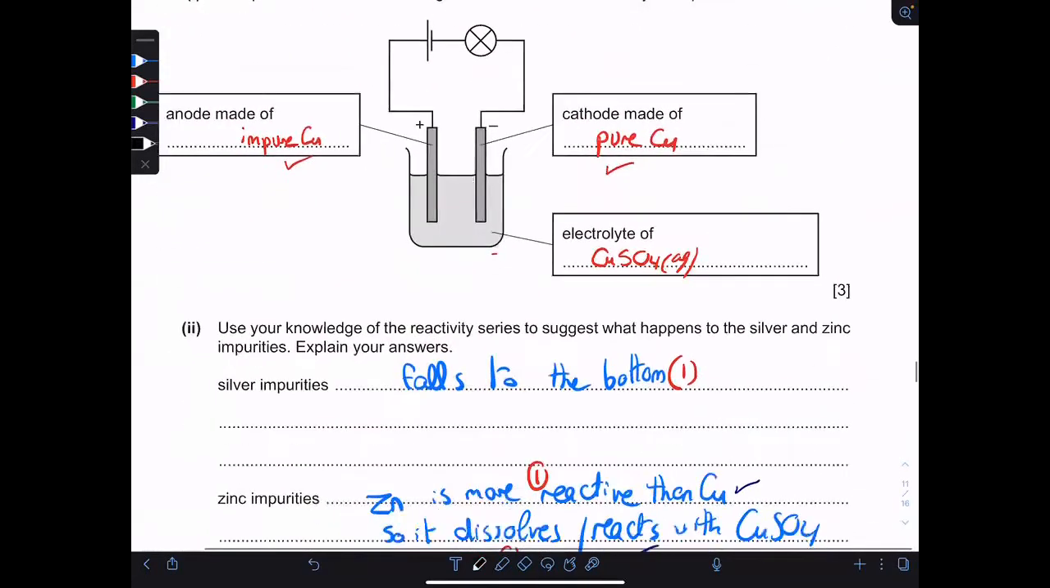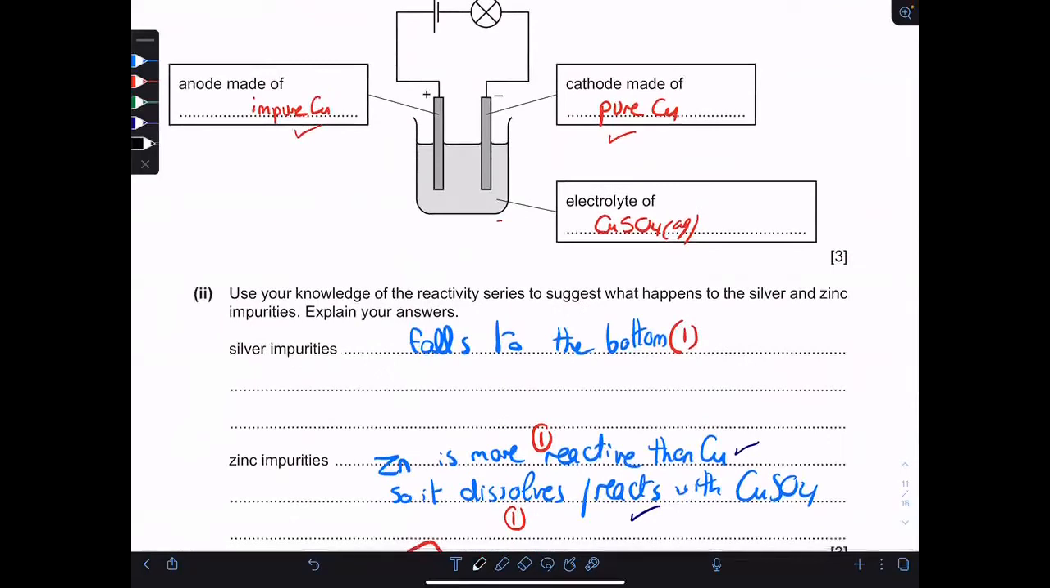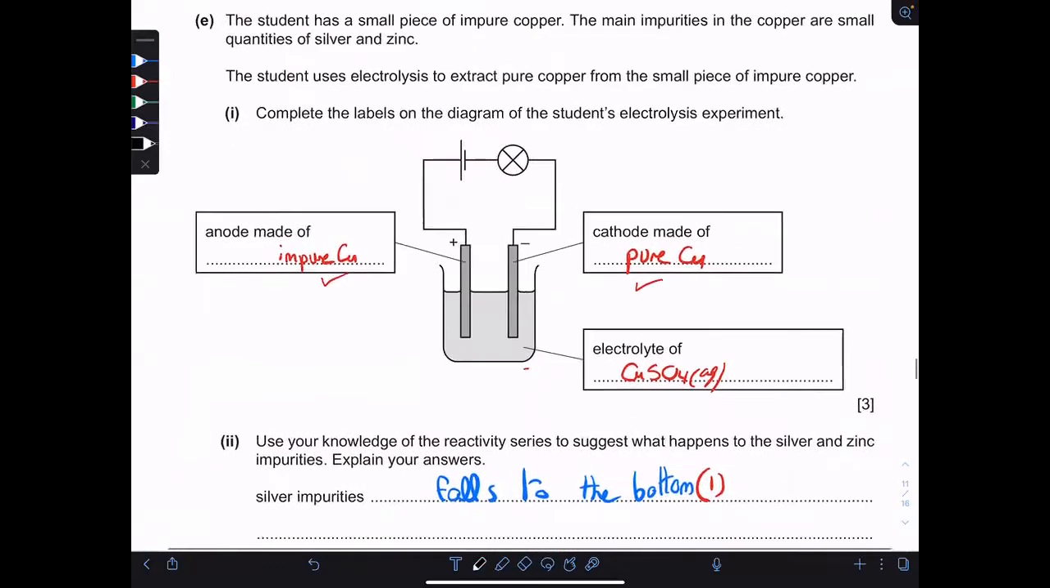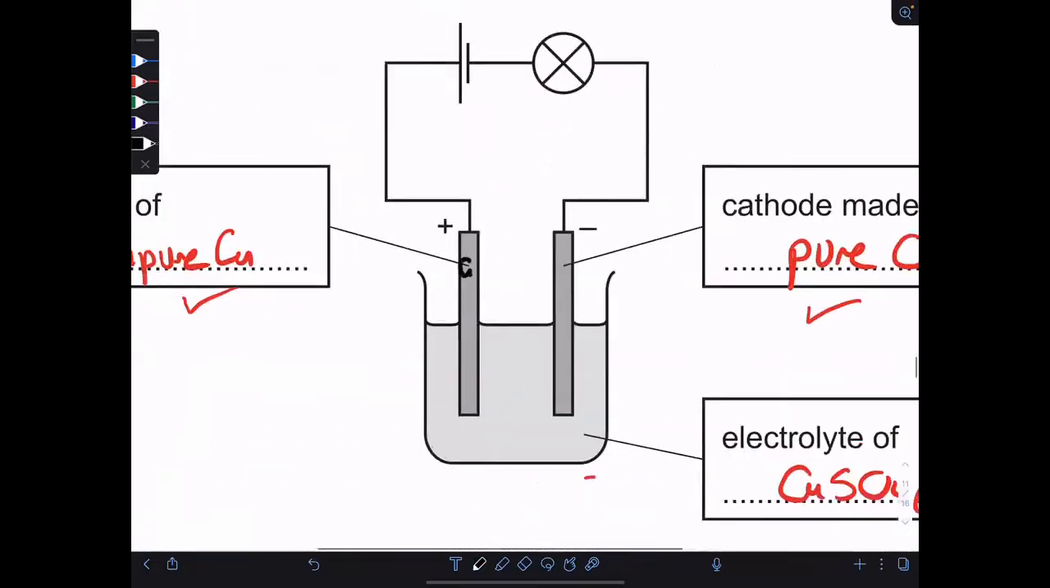Then he's asking what may happen to the silver impurities and the zinc impurities. This is a very important and hard question. The electrode of impure copper is made of copper and of other impurities like silver and zinc. And we have an electrolyte of copper sulfate. After the electrolysis takes place and copper atoms fall into solution as ions, silver and zinc, or whatever the impurities are, fall at the bottom and form something called the anode sludge.